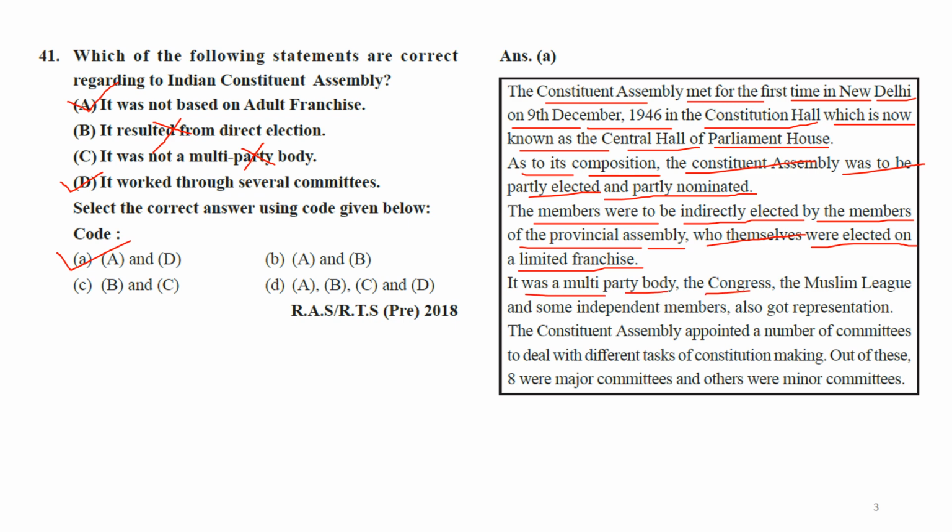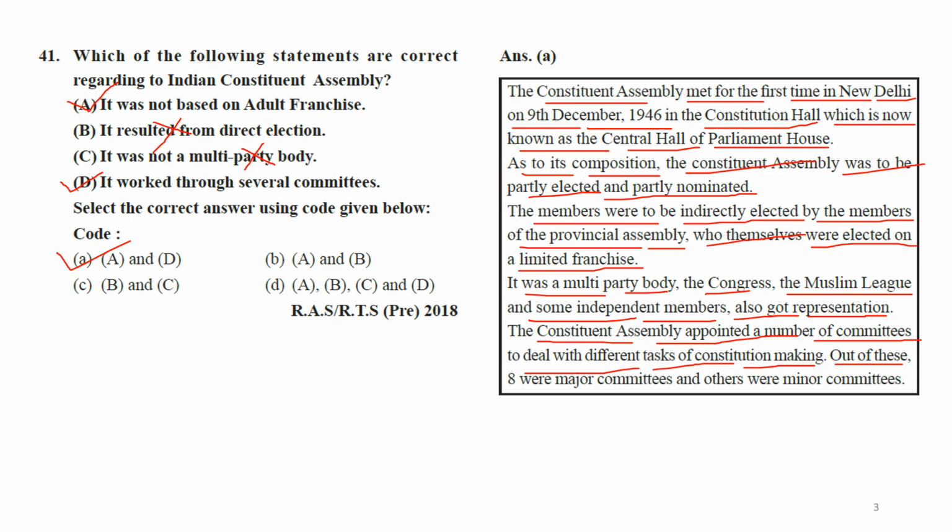The Congress, the Muslim League, and some other independent members also got representation. The princely state nominated members were also there. The Constituent Assembly appointed a number of committees to deal with its different tasks of constitution making.